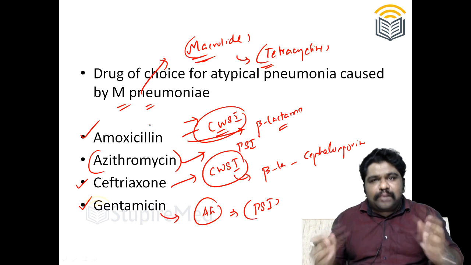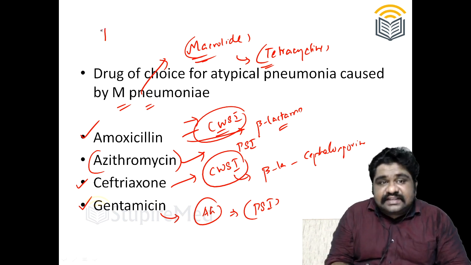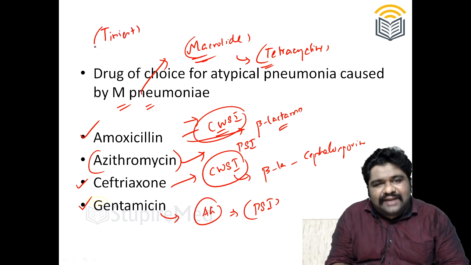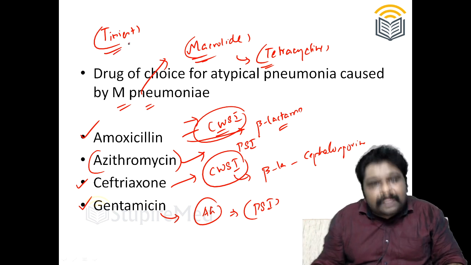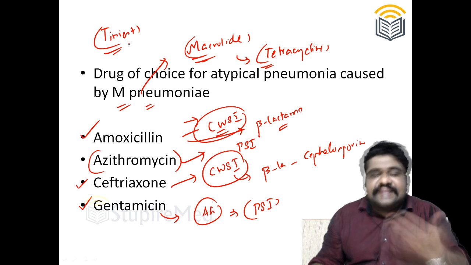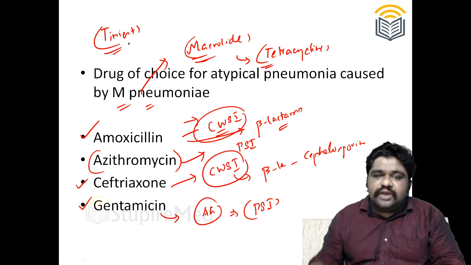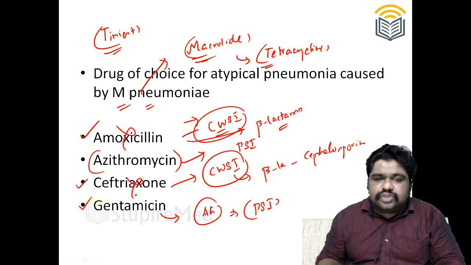Why? Because Mycoplasma is a unique organism. It is the tiniest among all the free-living bacteria and does not have a proper cell wall. When it has no cell wall, what is the point of blocking the formation of a cell wall in such an organism? It is of no use, right? So both amoxicillin and ceftriaxone will be a failure.